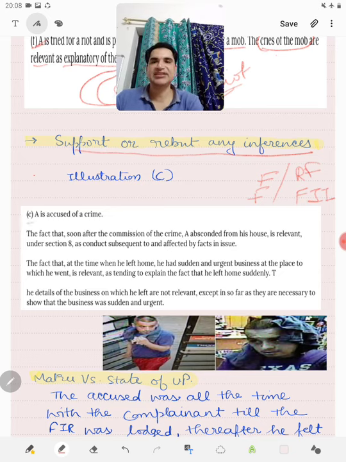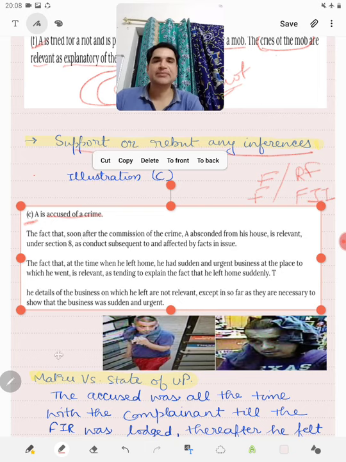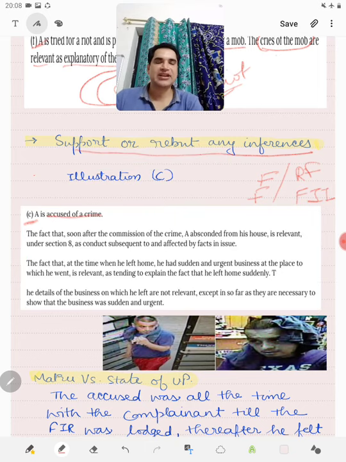Now illustration C is attached to it. A is accused of a crime. The fact that soon after the commission of the crime, A absconded from his house, is relevant under section 8 as conduct subsequent to and affected by facts in issue.